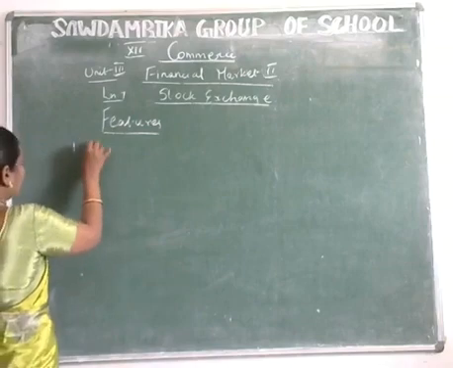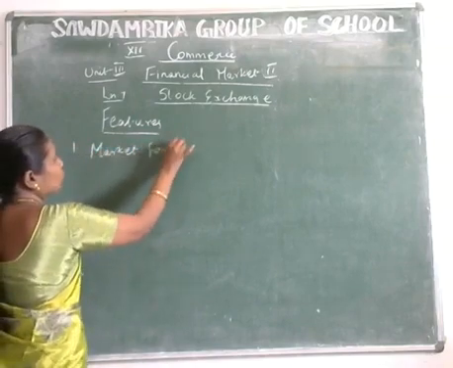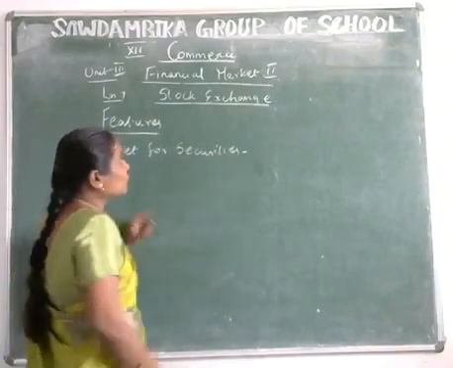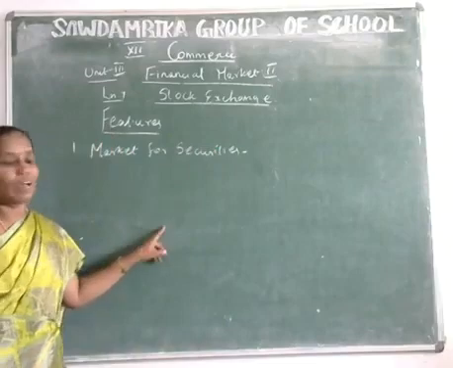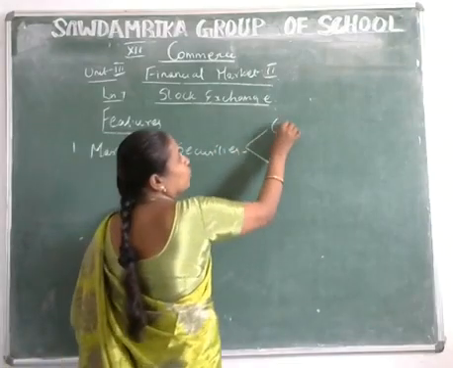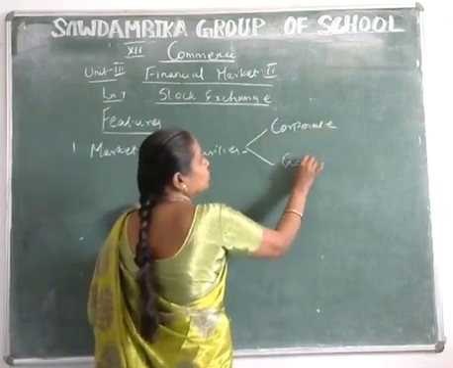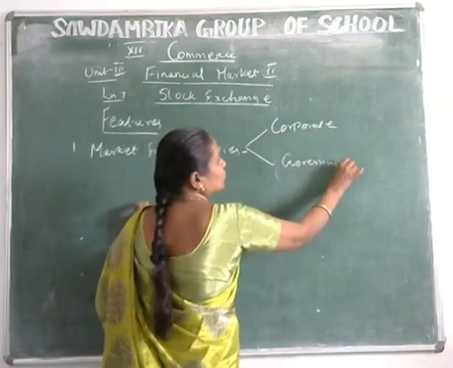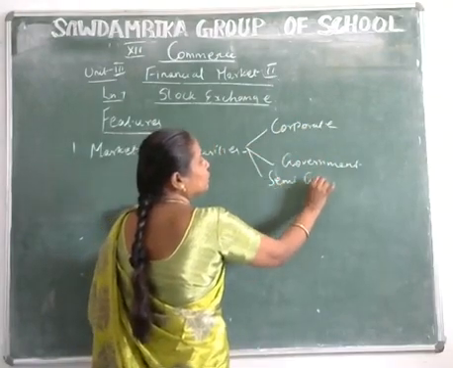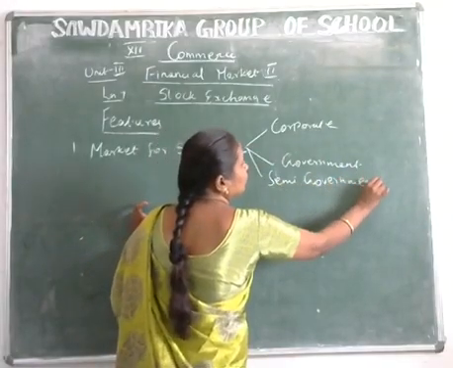Feature number one: market for securities. The stock exchange is a market where securities of government, semi-government and corporate bodies are bought and sold.